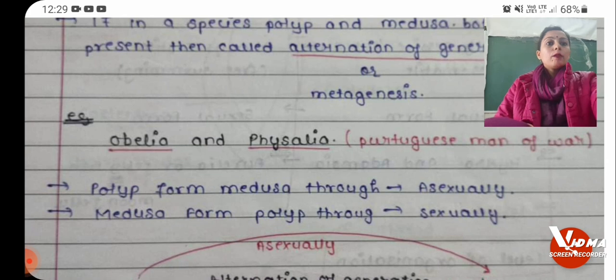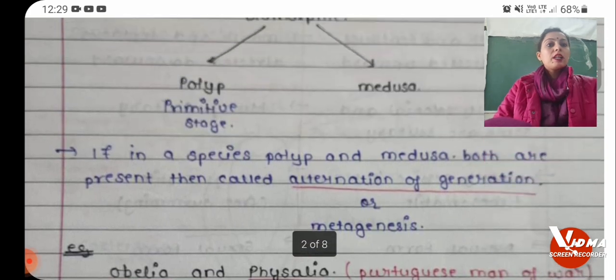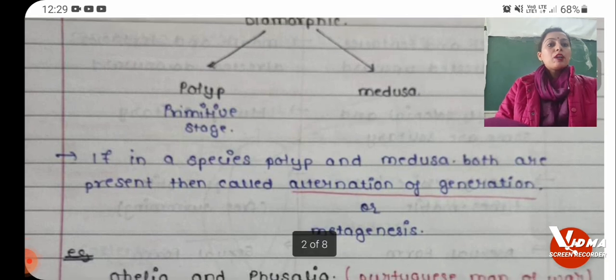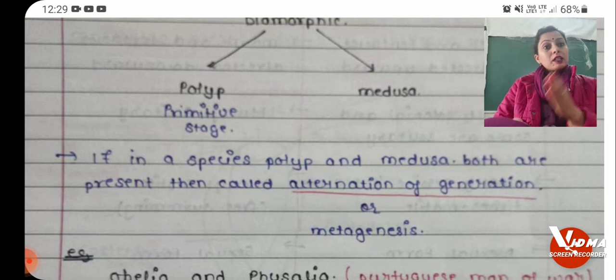Therefore, we say that the organisms belonging to the phylum Coelenterata show alternation of generation. Now, what is alternation of generation? If in a species Polyp and Medusa both are present, it means that particular species is showing alternation of generation, which is also known by another name, metagenesis. Metagenesis is a phenomenon where a particular species shows the formation of both Polyp and Medusa, and this metagenesis is also known as alternation of generation.